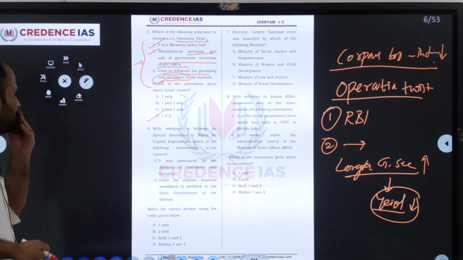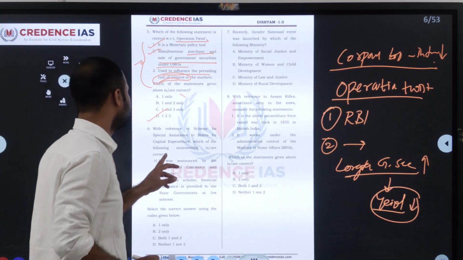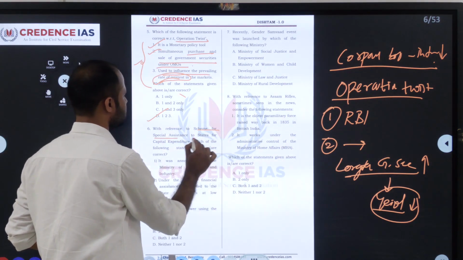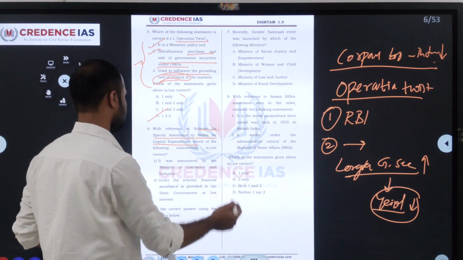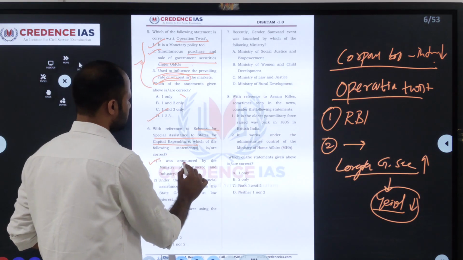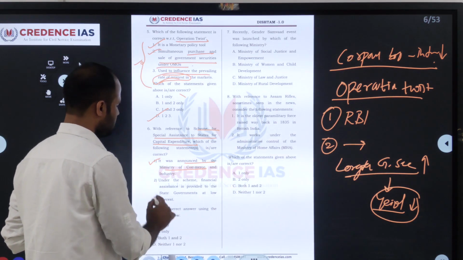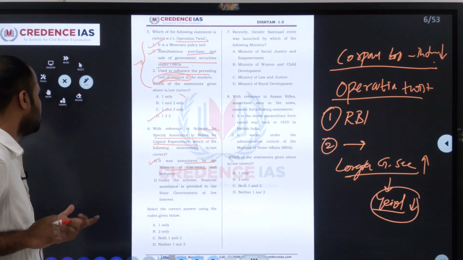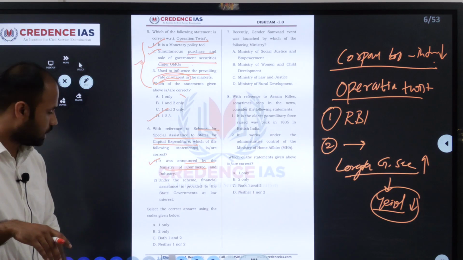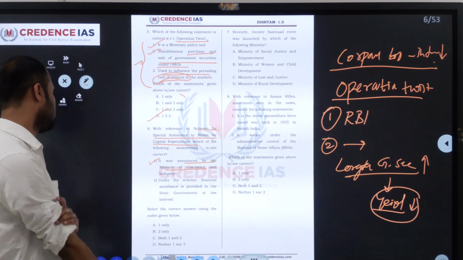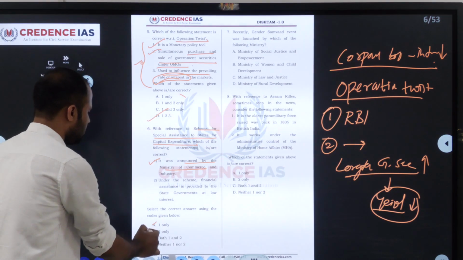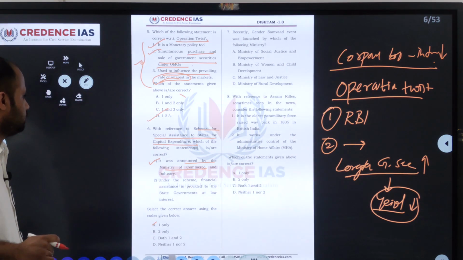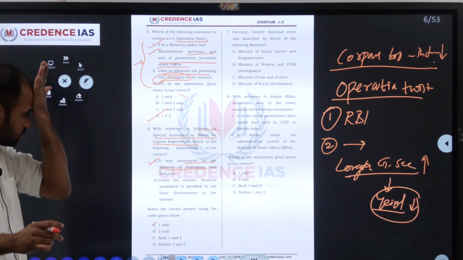With reference to the Scheme for Special Assistance to the States for Capital Expenditure, which of the following statements are correct? The Scheme for Special Assistance to the States for Capital Expenditure was announced by the Minister of Commerce and Industry. Second statement: under the scheme, financial assistance is provided to the state governments at a lower interest. Select the correct answer using the code given below. A is 1 only, B is 2 only, C is both 1 and 2, D is neither 1 nor 2. I hope you guys answered this question.